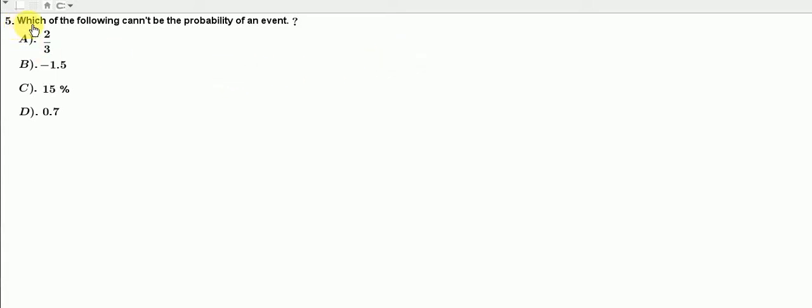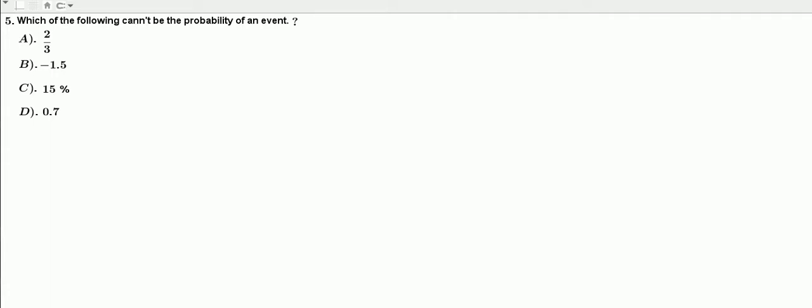Problem 5. Which of the following cannot be the probability of an event? Option A: 2 by 3, option B: minus 1.5, option C: 15%, option D: 0.7.